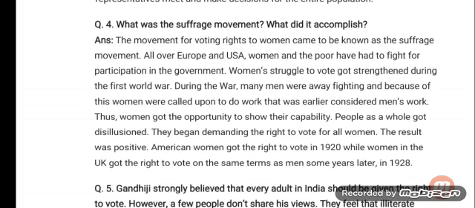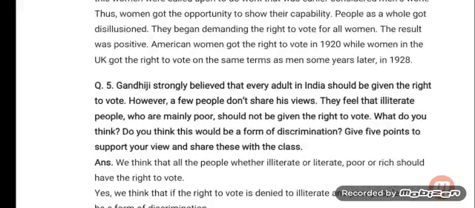During the war, many men were away fighting, and because of this, women were called upon to do work that was earlier considered men's work. Thus, women got the opportunity to show their capability. People as a whole got disillusioned. They began demanding the right to vote for all women. The result was positive. American women got the right to vote in 1920, while women in the UK got the right to vote on the same terms as men some years later in 1928.